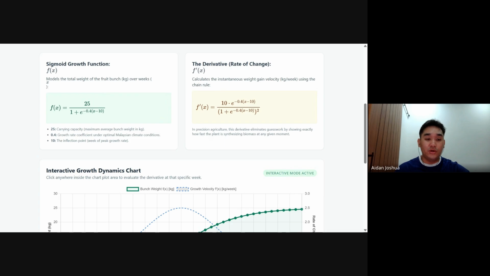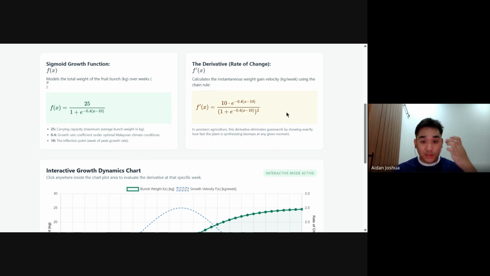Before we go into the chart, we will see the sigmoid growth function, which is the model of the total weight of the fruit bunch over weeks, calculated by x, where, as you can see over here, 25 is the carrying capacity, 0.4 is the growth rate coefficient under optimal Malaysian climate conditions, and 10 is the inflection point, or the week of peak growth rate.